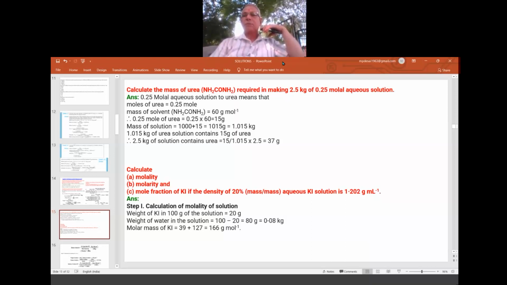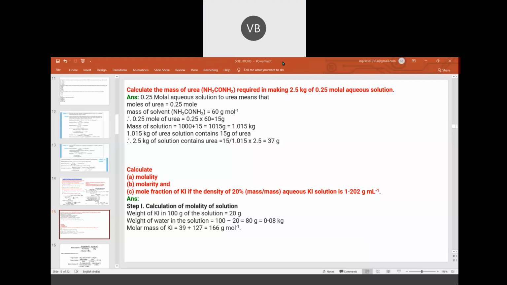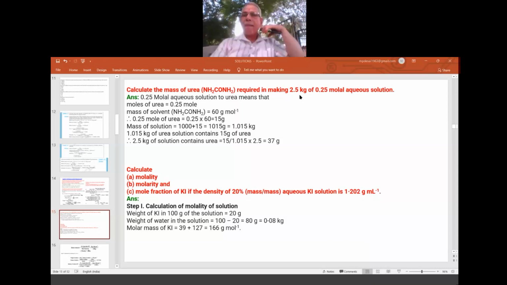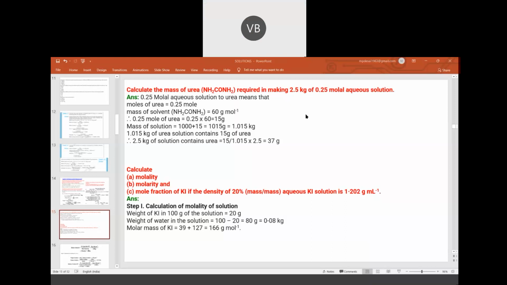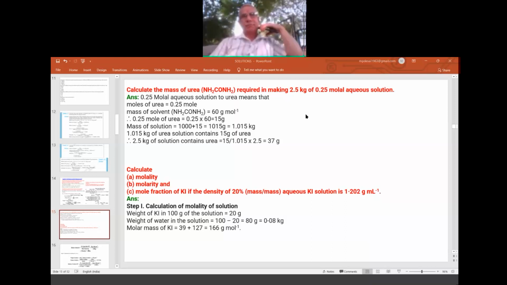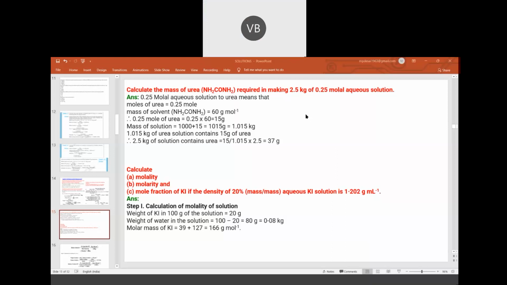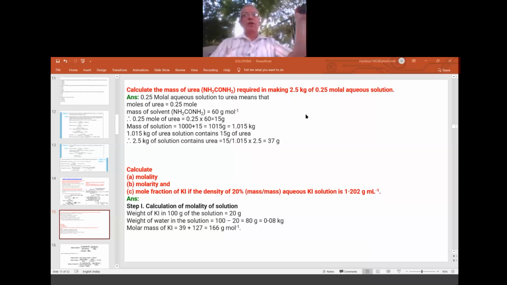Sir, if they have not given any solvent, then we should assume it as water, sir. Yeah, because water is a universal solvent. That's why water is assumed as the solvent. If other solvents are there, specifically he will mention dissolved in benzene, dissolved in alcohol, like that he will give. Otherwise, what you said is correct. It is water.